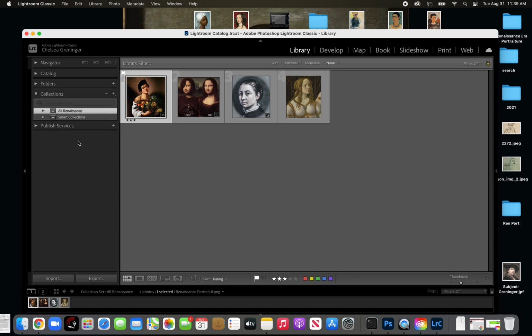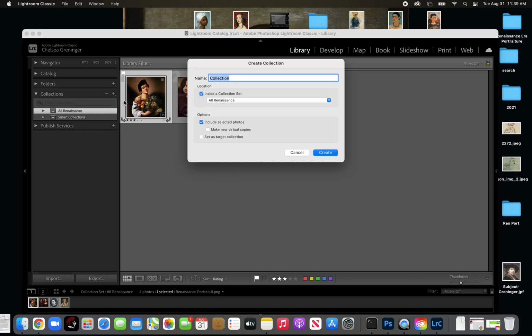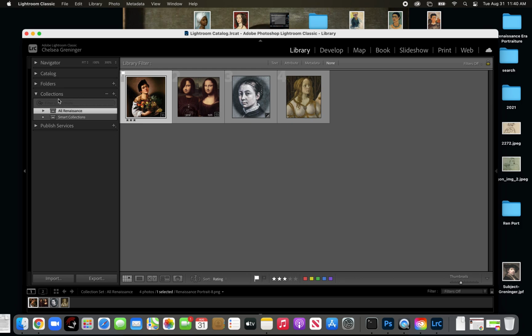Maybe I need to make the collection first. Okay, let's experiment with this. So let's just make a collection. So say that we want to make Renaissance women portraits. Okay. Oh, this is why it did that, because I've got this clicked inside a collection set. Include selected photos? No, thank you. Okay, so let's cancel and go back. I figured it out. So now we're going to go back to making a collection set.